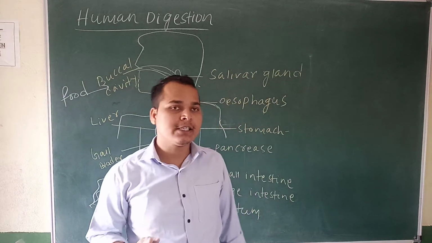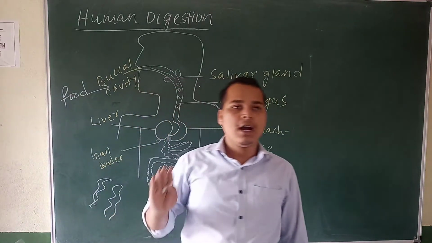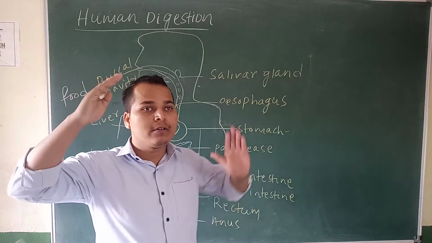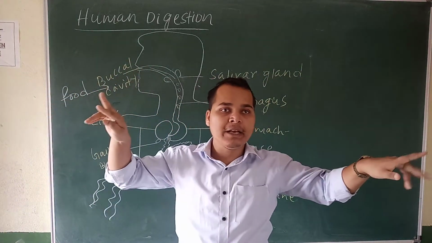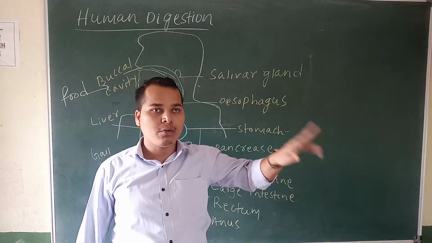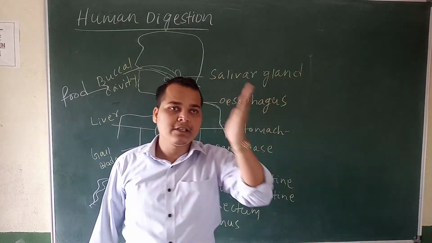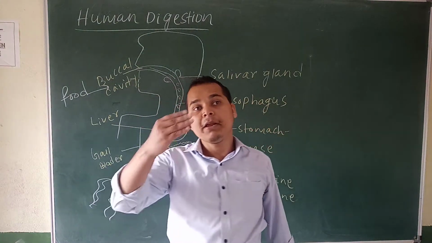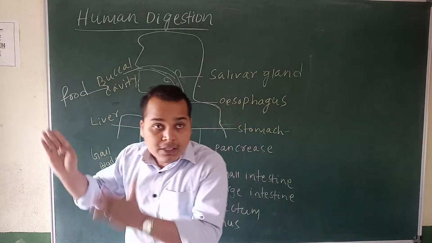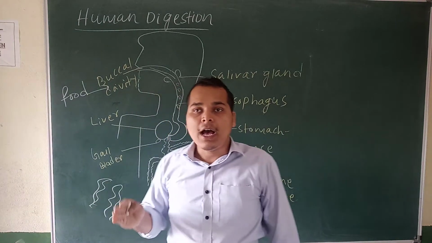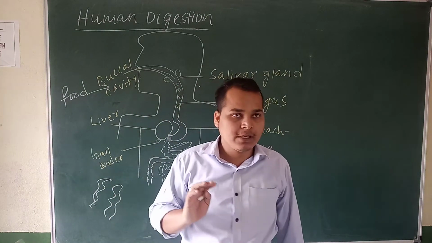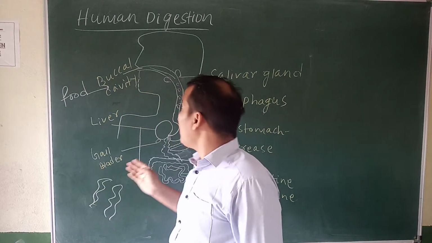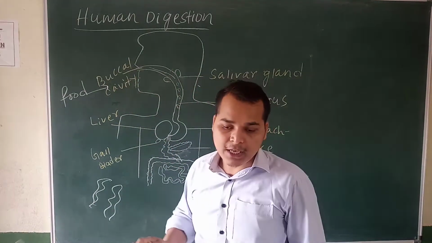In previous classes, I have discussed the definition of digestion, and that human digestion is divided into two components. One is the alimentary canal, another is the digestive gland. The alimentary canal is divided into seven compartments, and the digestive glands are of four types. So today I am going to discuss human digestion, how it happens.